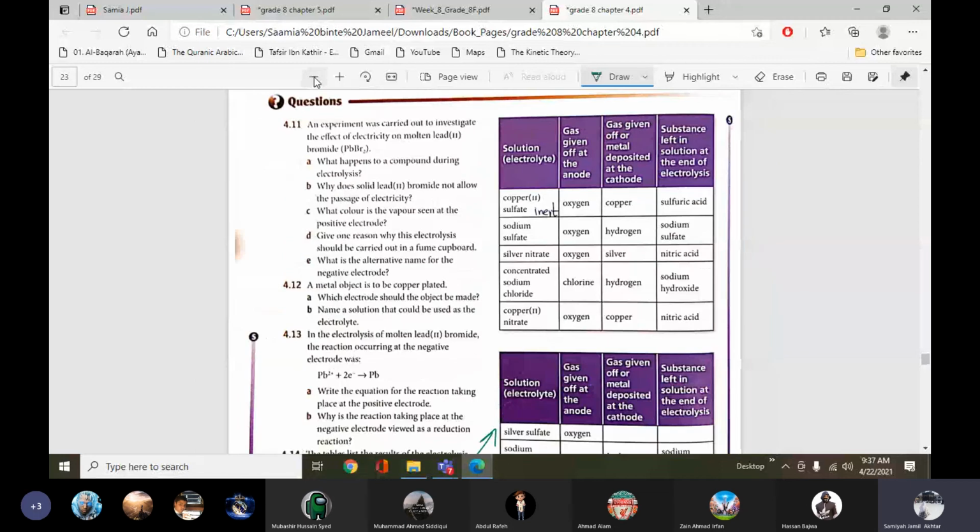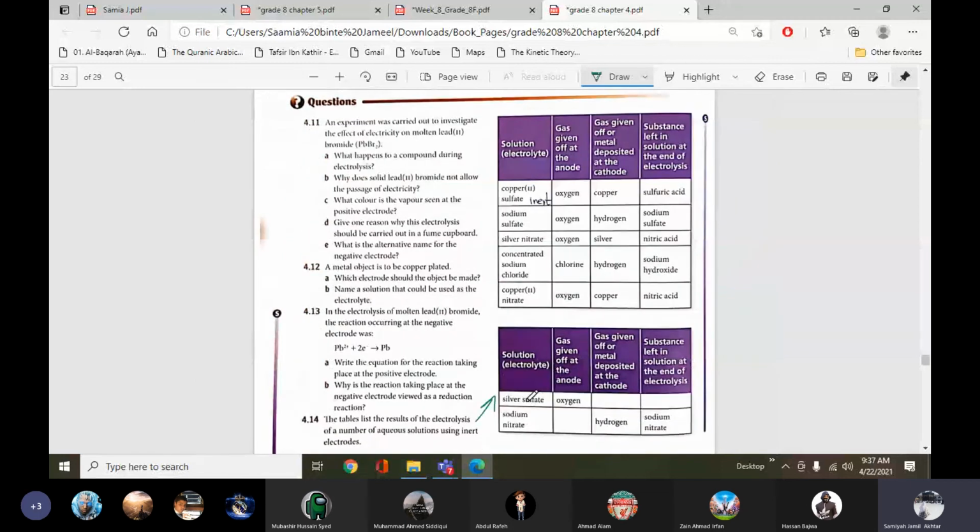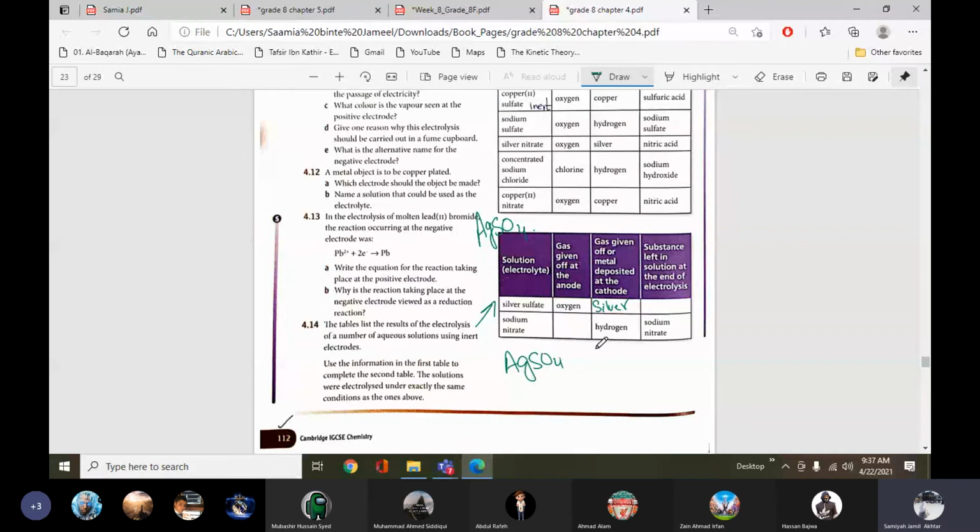The electrolyte solution is silver sulfate, Ag2SO4. At the anode oxygen is produced, so it means it's a dilute solution. What will be the metal deposited at the cathode? It will be silver. And what is the substance which is left? It's sulfuric acid, because the silver sulfate is dissolved in water.